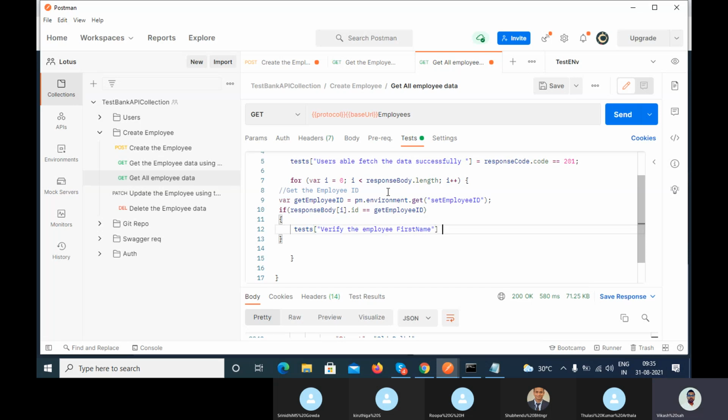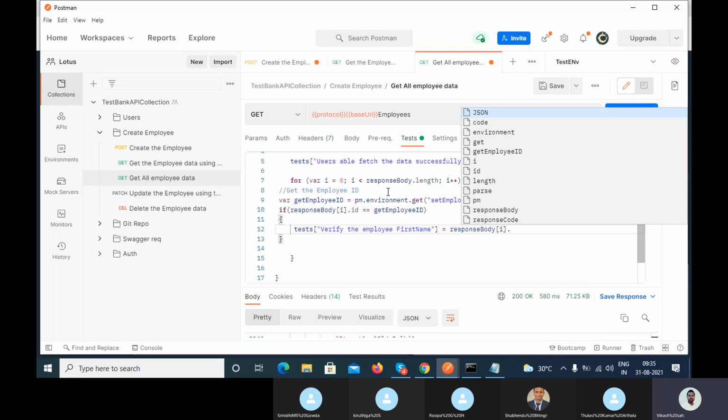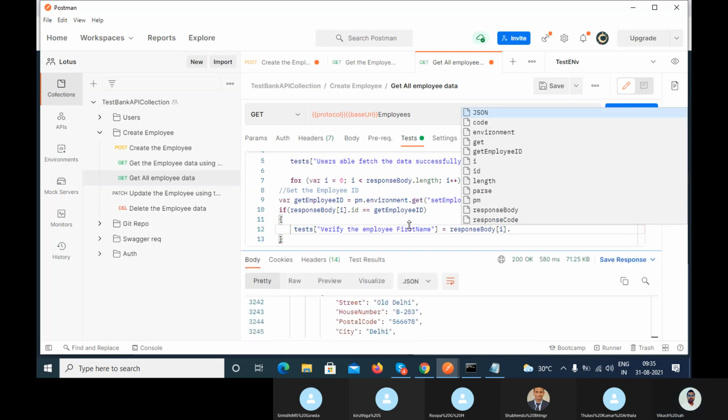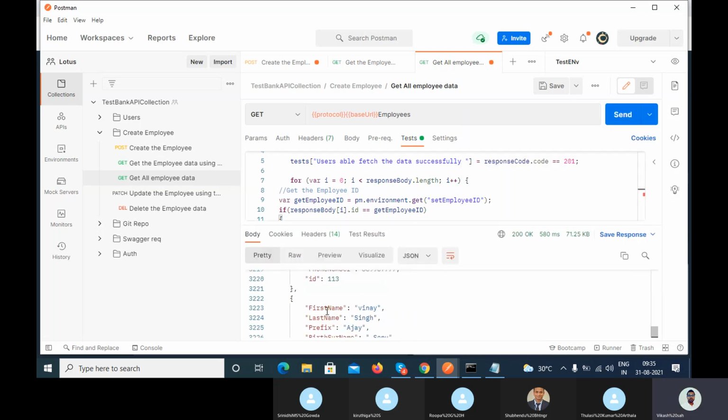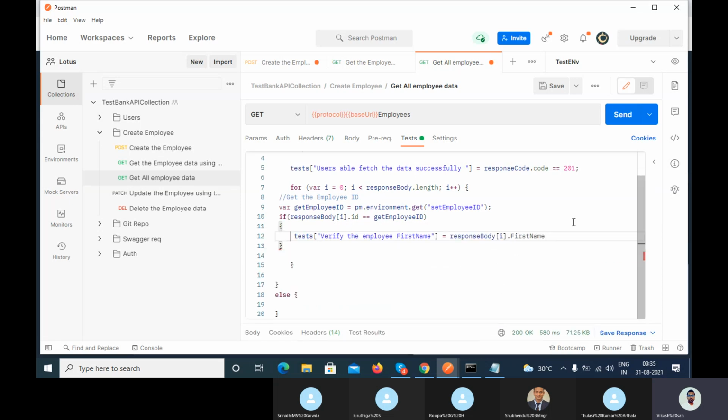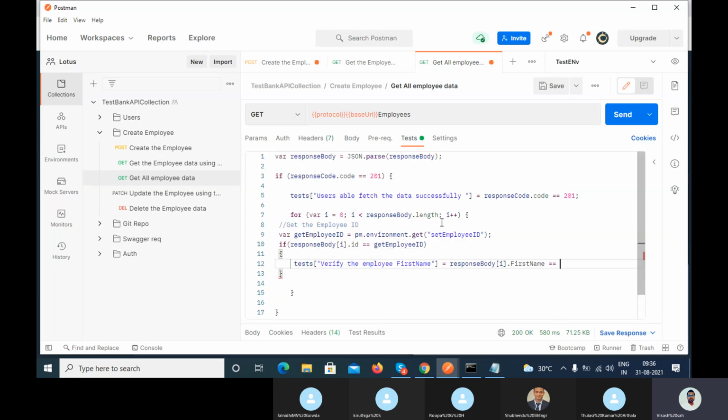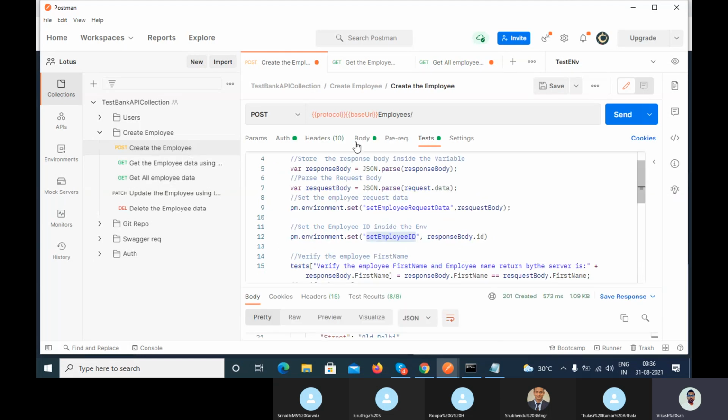The employee first name, and here actual, expected. So what is your actual response body? Response body, index of i, dot first name. What is the first name? Okay, pass the first name here, and what is your expected? The expectation is from this body, right?